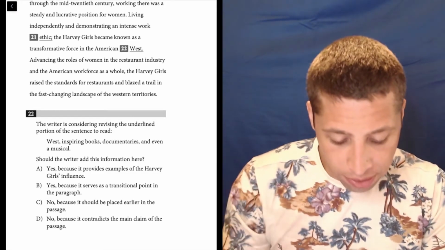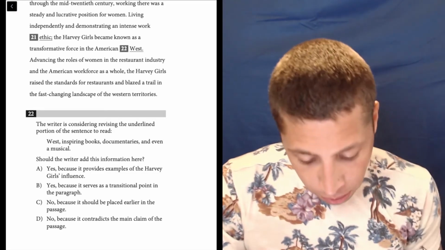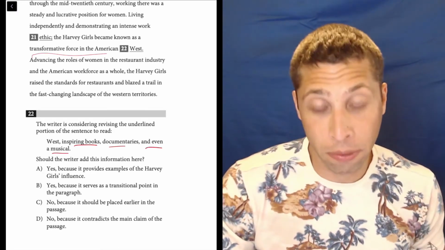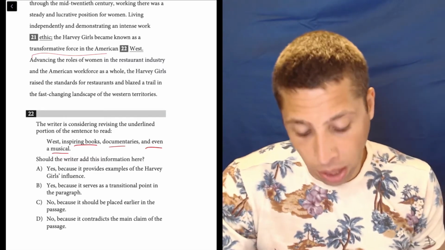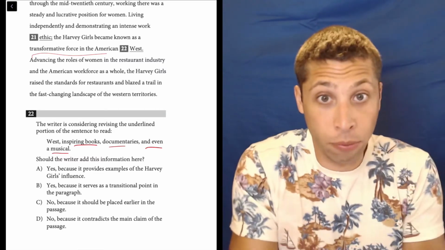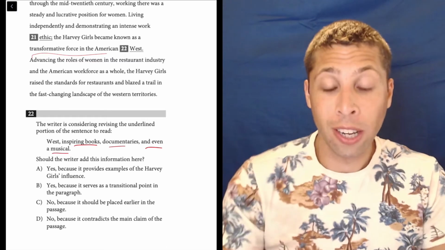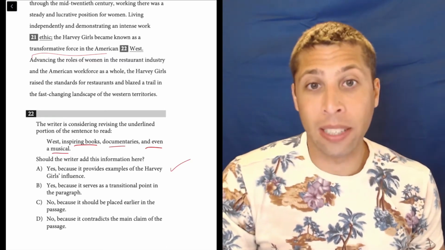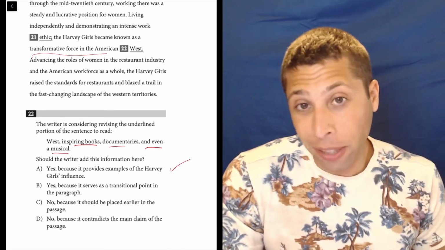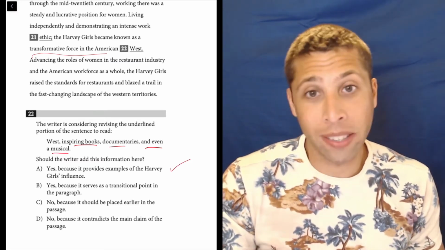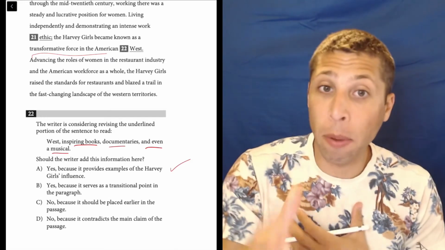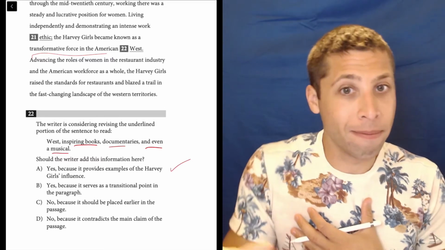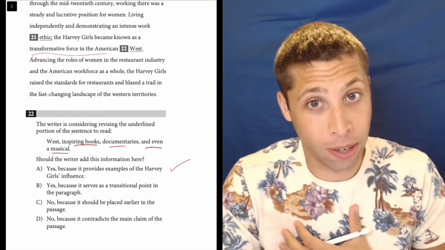Yes, because it provides examples of the Harvey Girls' influence. Is this an example of the Harvey Girls' influence as being a transformative force in the American West? Yeah, books, documentaries, even a musical, that's influential, right? They're creating culture. So that's a good reason. I don't have any problem with that reasoning. And so for that reason, that seems like a valid choice. I can't really poke holes in that. Now, I may have a personal preference against including it, but this is a good reason to include it. Let's look at the others.